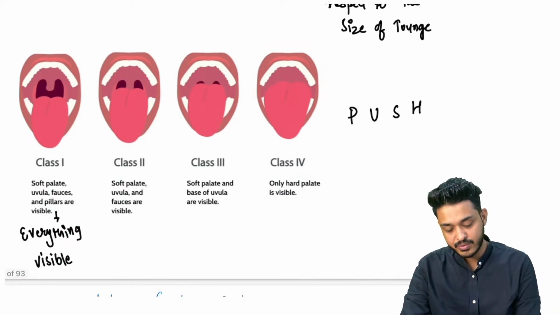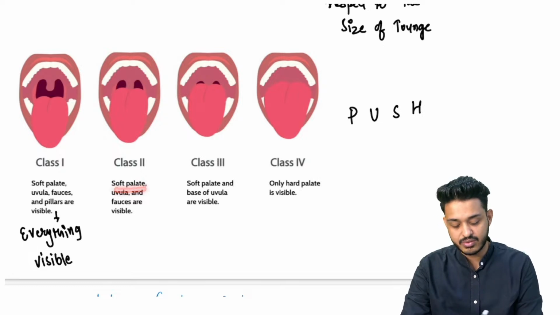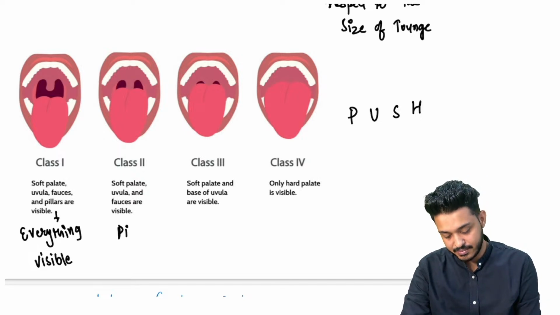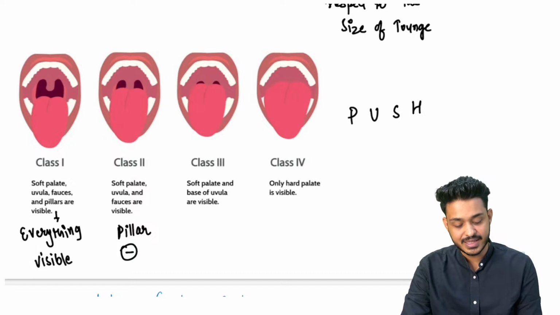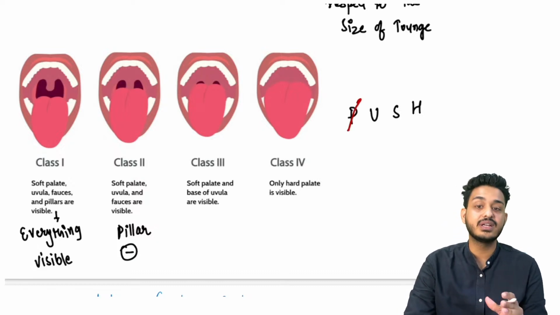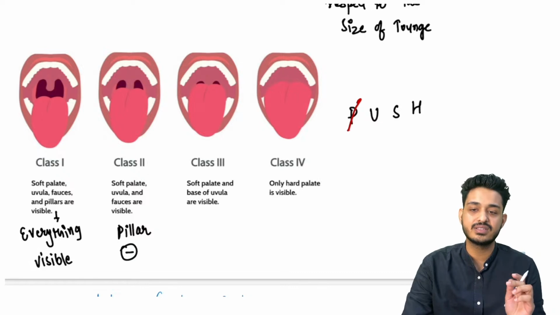Class 2 is going to be what you are going to see? You are going to see soft palate, uvula and fauces are visible, but what is not visible here? Pillars are not visible here. Pillars are going to be absent. So you can remember in class 2 P will be absent. Class 2 what is going to be missing? P will be missing. Class 1 everything visible. Class 2 pillars will be missing.